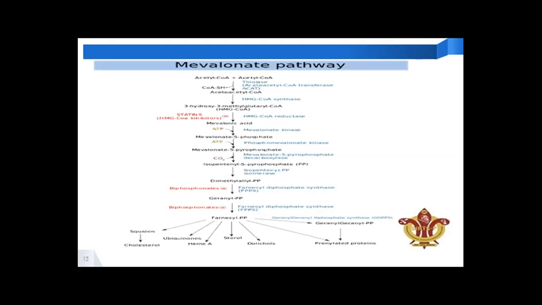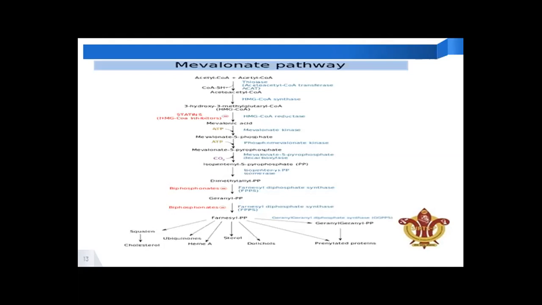Two molecules of acetyl coenzyme A combine, and it forms acetoacetyl coenzyme A. On this, the enzyme HMG coenzyme A synthase acts, which forms 3-hydroxy-3-methylglutaryl coenzyme A. On this, HMG coenzyme A reductase acts, where it gets converted into mevalonic acid. From mevalonic acid, it gets converted to mevalonate phosphate, mevalonate phosphate to mevalonate pyrophosphate, and mevalonate pyrophosphate to isopentyl pyrophosphate.